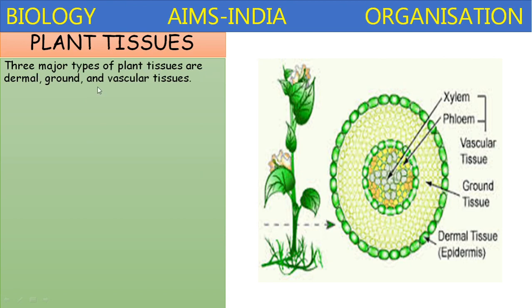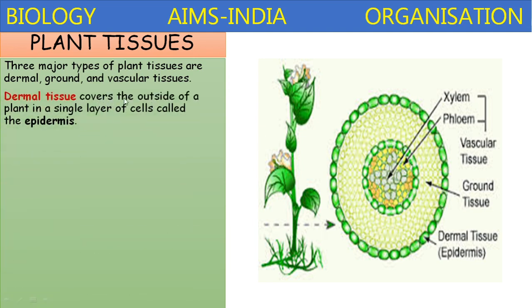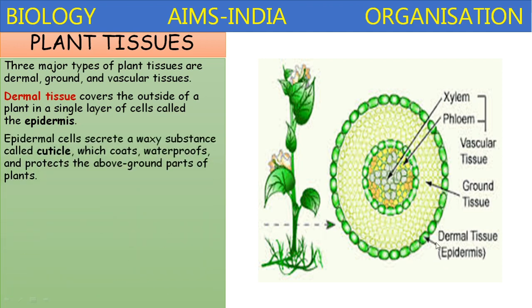Three major types of plant tissues are dermal, ground, and vascular tissues. Dermal tissue, generally called epidermis, ground tissue, vascular tissue consisting of xylem and phloem. Dermal tissue covers the outside of a plant in a single layer of cells called epidermis. Epidermal cells secrete a waxy substance called cuticle. This cuticle coats, waterproofs, and protects the above ground parts of the plants.